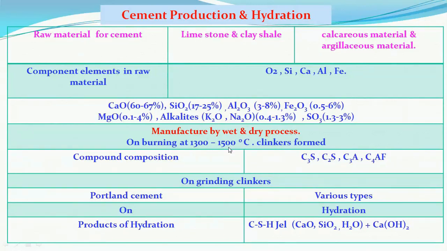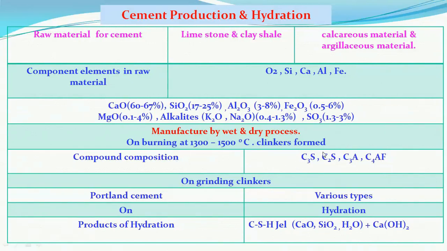Now we are coming to the new things, that is, after burning the cement, the clinkers are formed, and these clinkers contain the cementing material which has got the binding property. These cementing materials were invented by one of the scientists called Mr. Bogue, and they are named after his name as the Bogue's compounds.